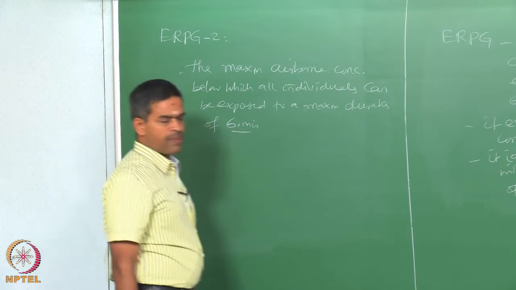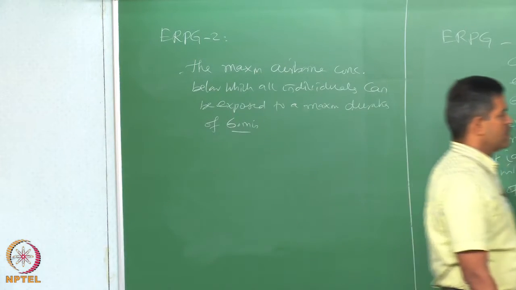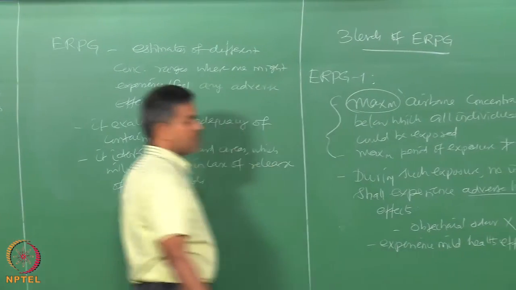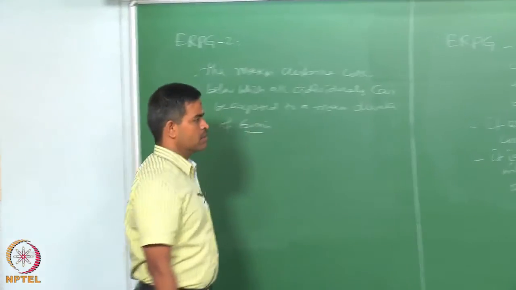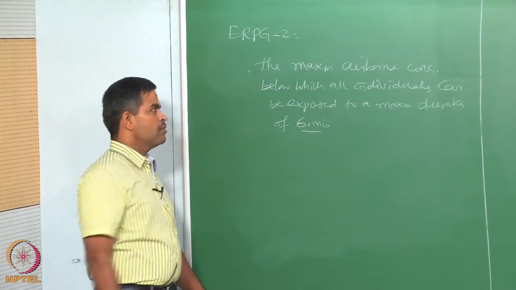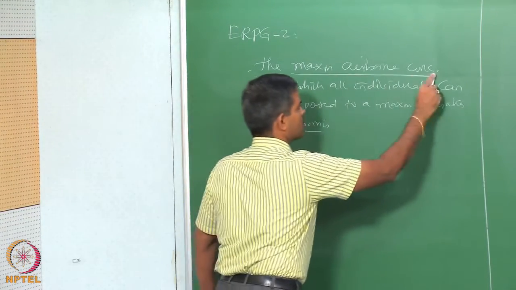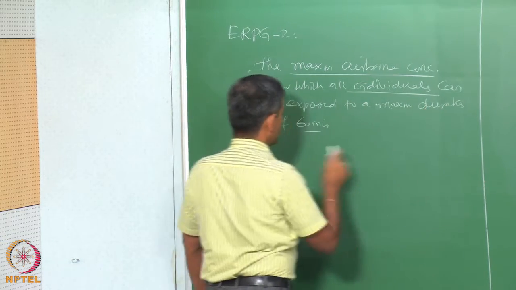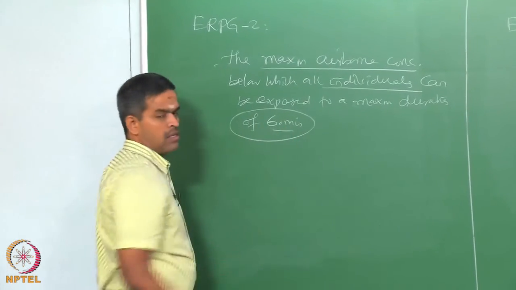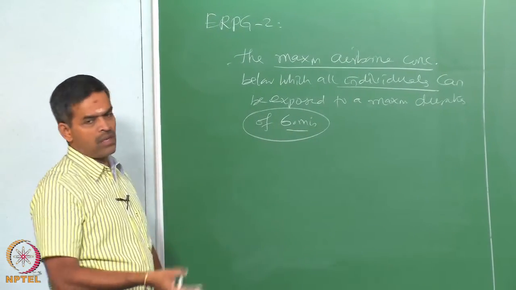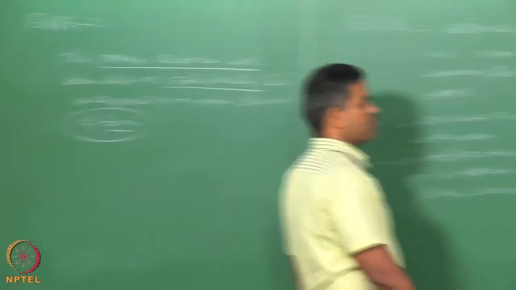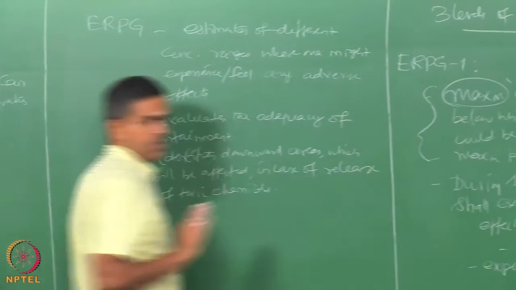So, one may wonder what is the difference between the ERPG level 1 concentration and ERPG level 2 concentration, because in both the cases both are the maximum airborne concentration which all individuals can be exposed to for the maximum duration of 60 minutes. Now, the difference between level 1 and level 2 comes only from the consequences or the adverse effects caused by this concentration on the individual.